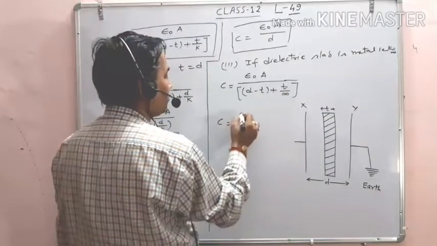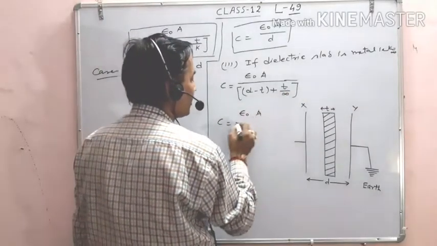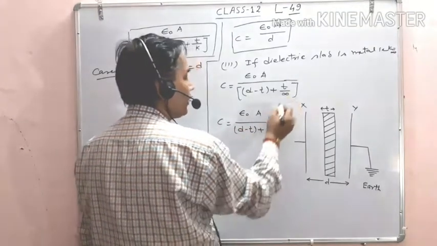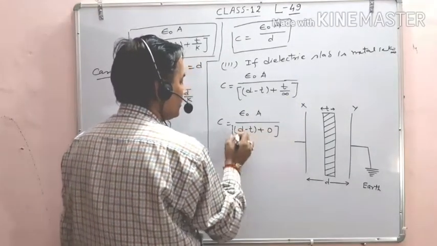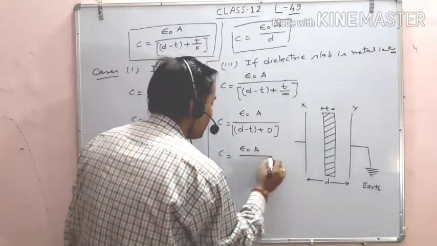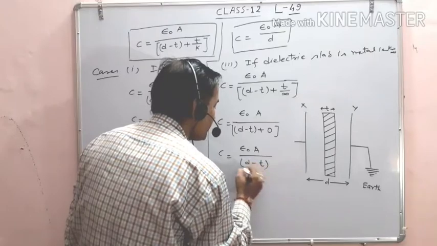So C is equal to epsilon naught A upon d minus t plus now infinity, that is 0. So C becomes epsilon naught A upon d minus t.